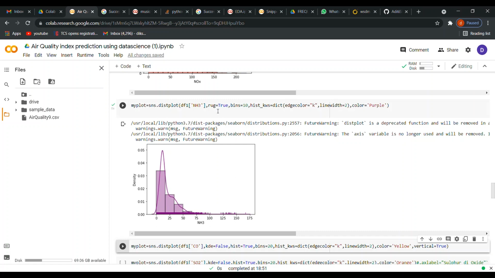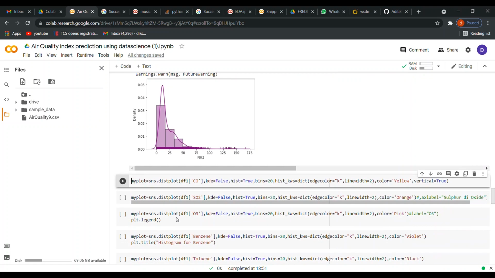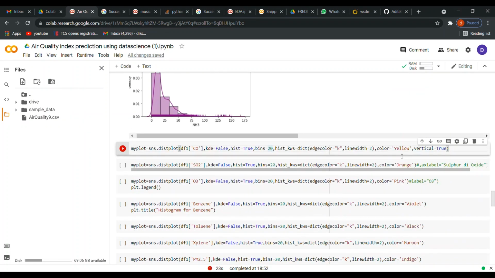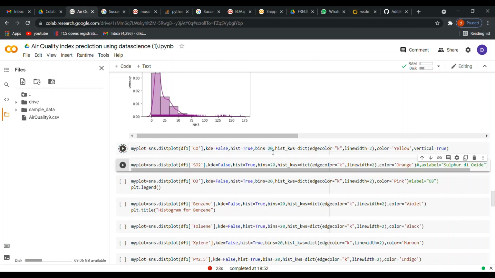Now here I have given rug equals true. Now what rug displays, it displays this kind of band, and you can see that this band is very much dense in this part, and here it's widely dispersed. It's because the data points are denser over this side of the plot and not much denser on that side of the plot. So it basically shows the density of the data. Okay, now let's run this cell and see what it displays.